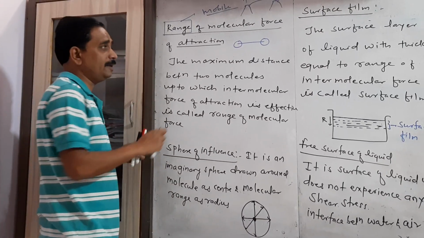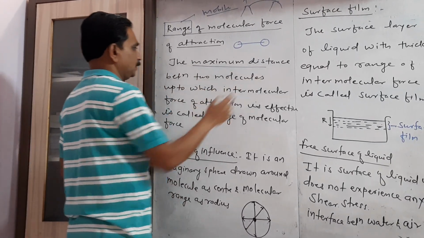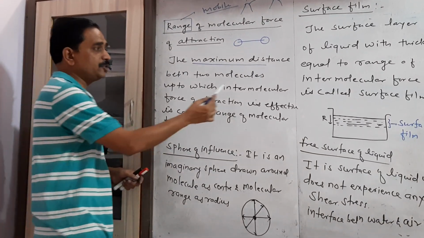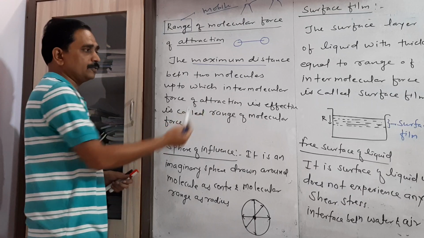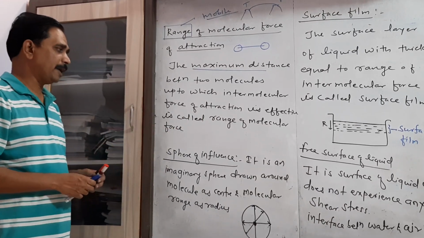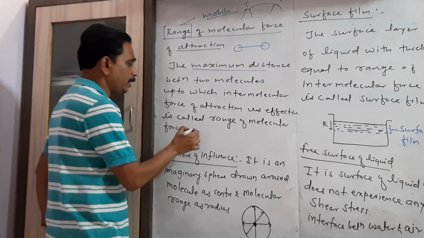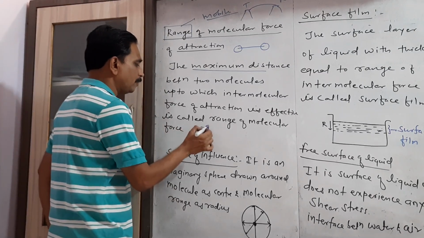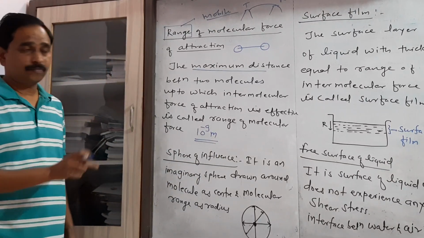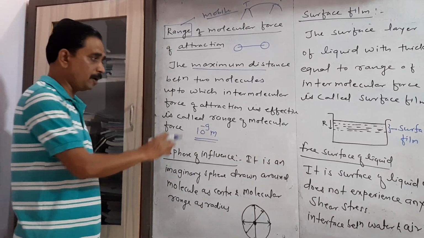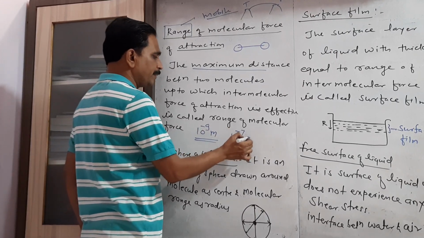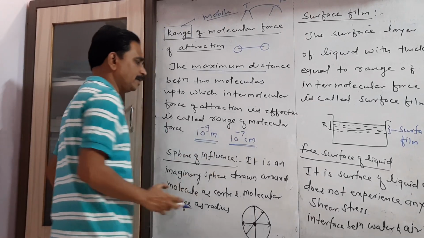So I write here: the maximum distance between two molecules up to which intermolecular force of attraction is effective is called the range of molecular force. We already discussed that intermolecular force exists only when the distance between two molecules is of the order of 10 to the power minus 9 meter or 10 to the power minus 7 centimeter.